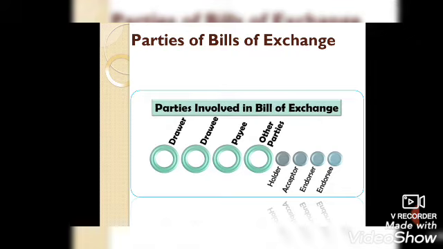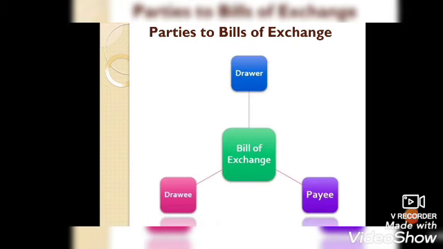Understand, students? Parties to bills of exchange: the drawer means a seller, the drawee means a buyer, and the payee means the third person to whom the payment is to be made.